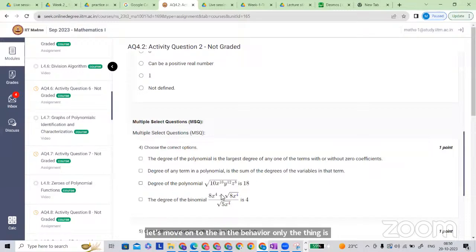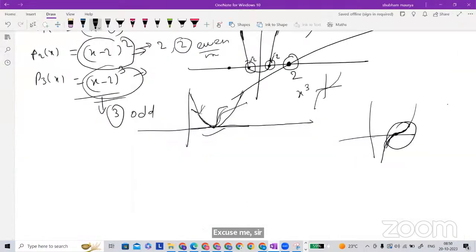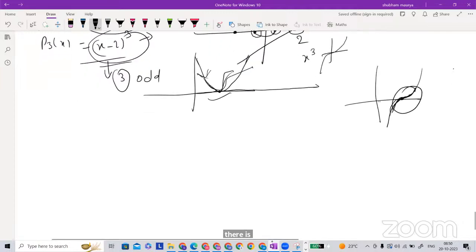Excuse me, sir. Suppose the degree is 10, the turning point is 9. So there is a relation with the turning point. But sir, turning point 9, the degree is 10, always? It is not at least, it is at most, because there is no degree more than 9.